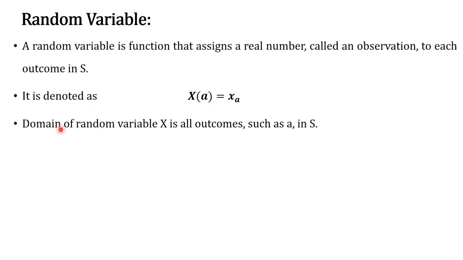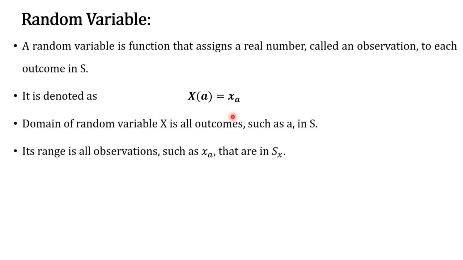Then the domain of the random variable X is all outcomes such as A in the S. The domain of a random variable X is the whole sample space, meaning all outcomes in a sample space. Now, its range is all observations such as X(A) that are in S_X.